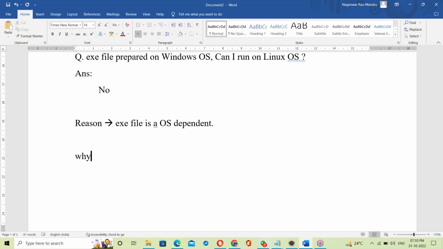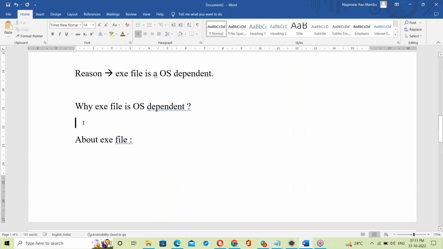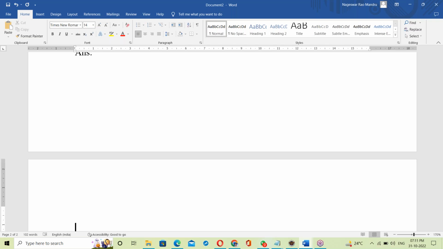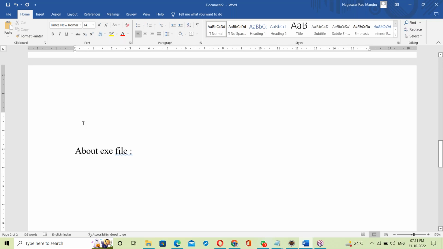Now immediately the question: why is an exe file OS dependent? To answer this question, you should know about exe file, so we should discuss about exe file.